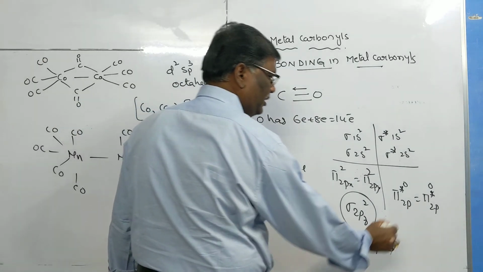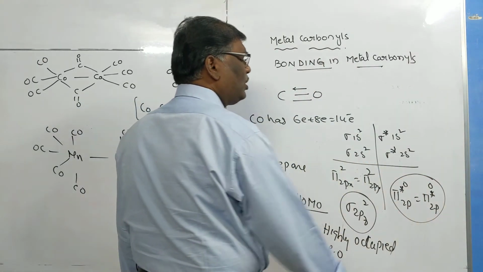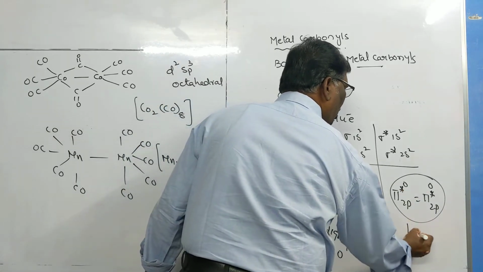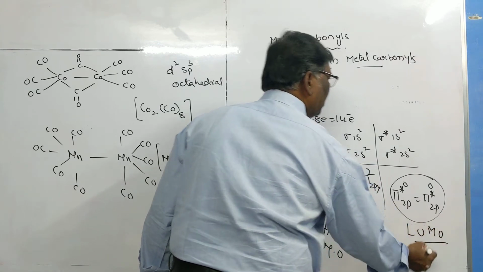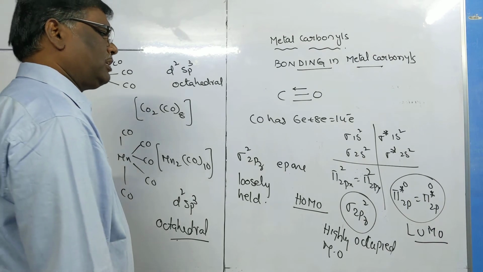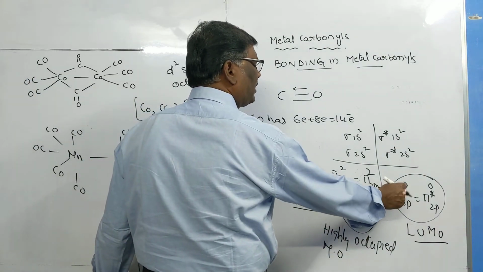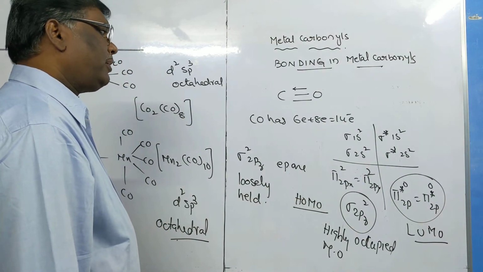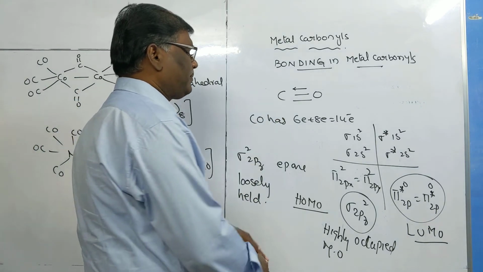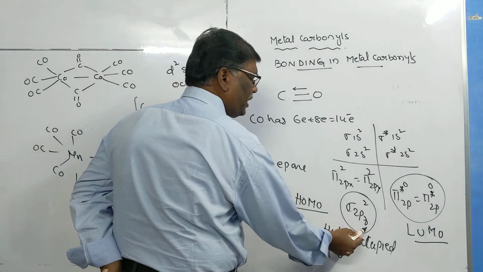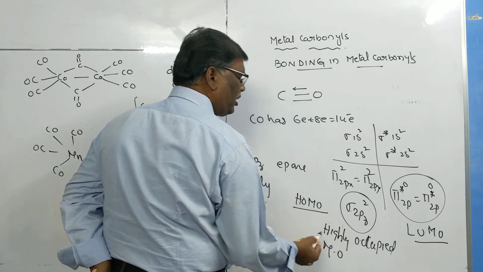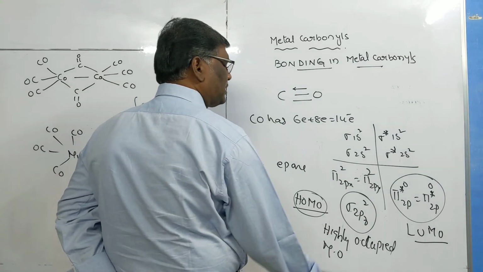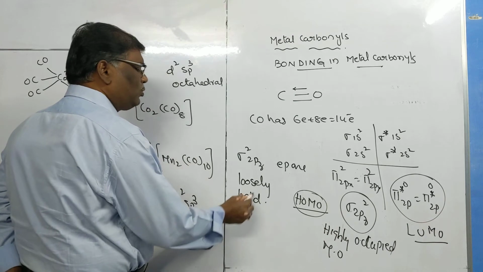Now one more point, the carbon monoxide has two anti-bonding molecular orbitals. These are the lowest unoccupied molecular orbitals. Now because these are vacant, they have tendency to accept lone pair of electrons from the metal atom. I repeat once again, CO molecule has one orbital, sigma 2pz. This is the highest occupied molecular orbital. One more interesting point is the electron pair in this one are loosely held.